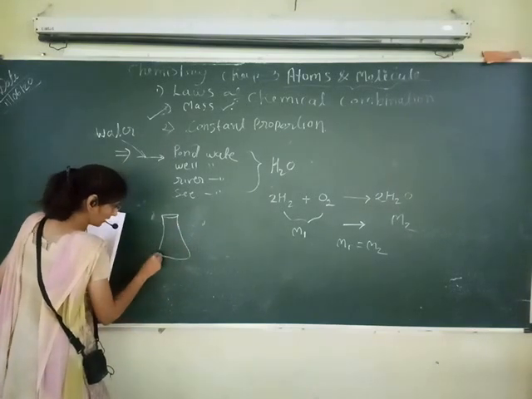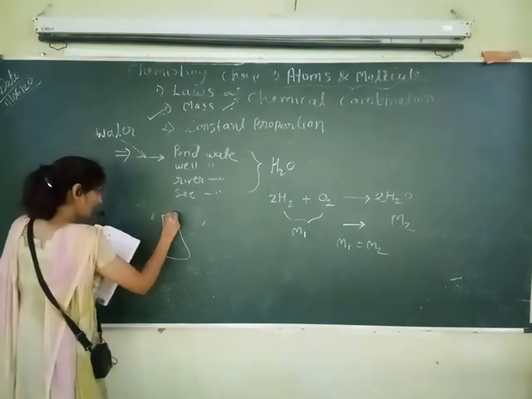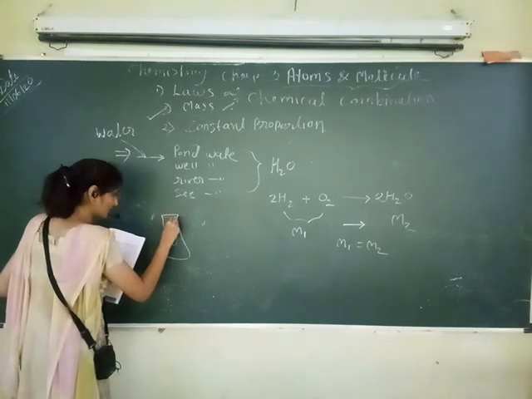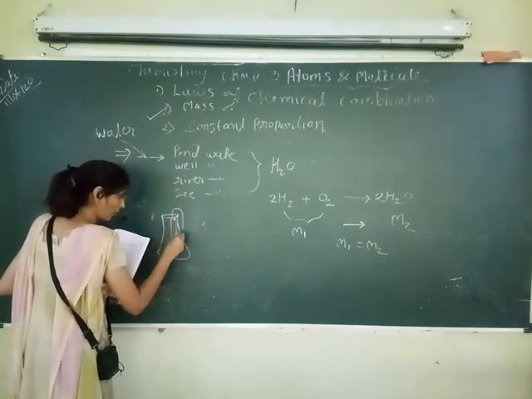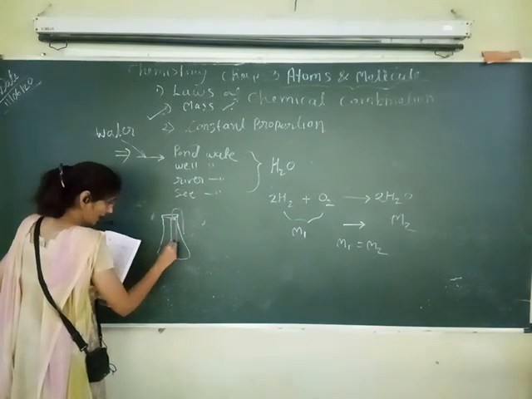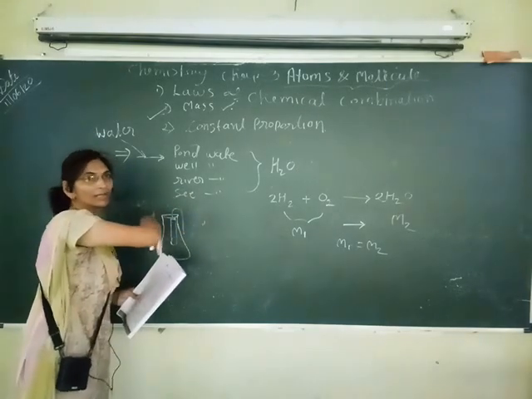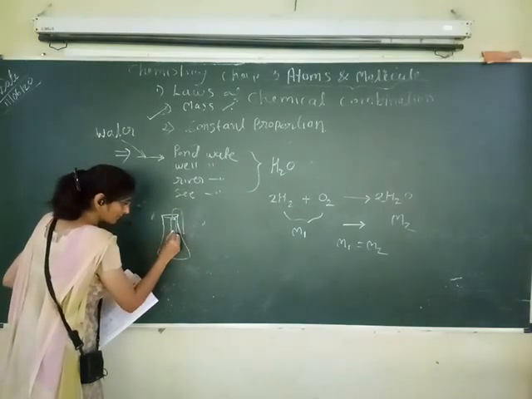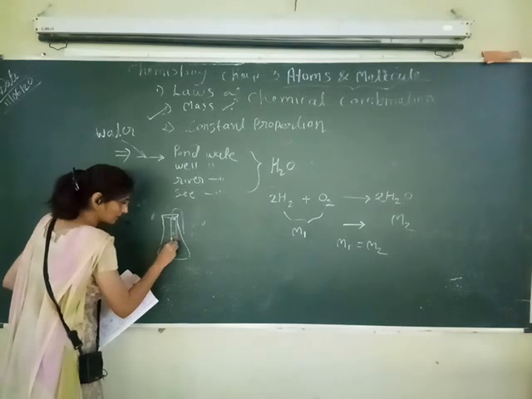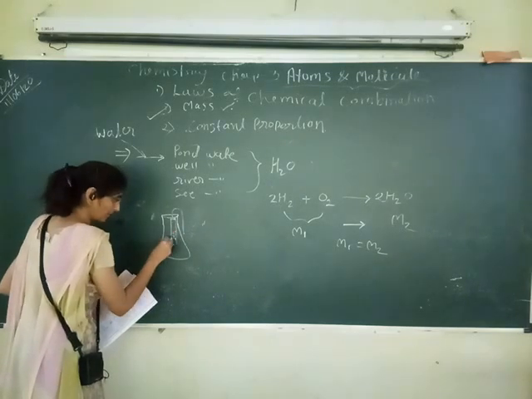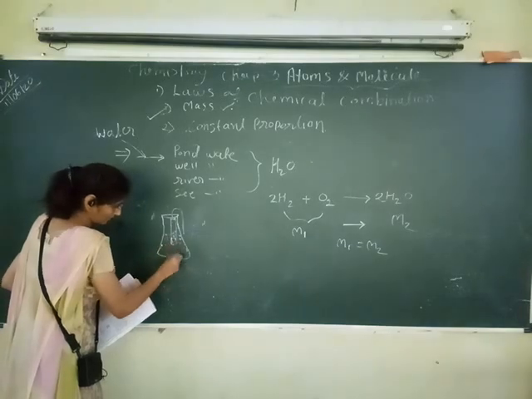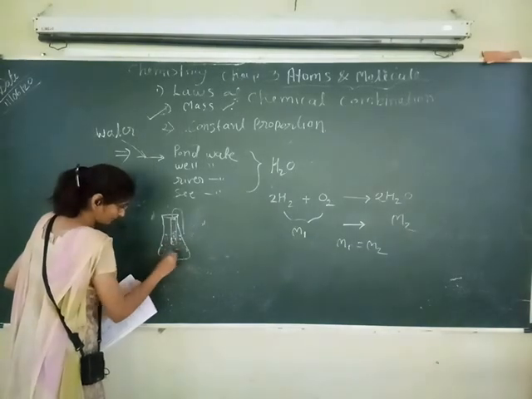what a conical flask is. A conical flask is given here, and one test tube is given here, and this test tube is tied by thread here for hanging, so that it will not get tilted or slanted, so that the chemical from this test tube will not get mixed before we take the weight. I will explain it again.